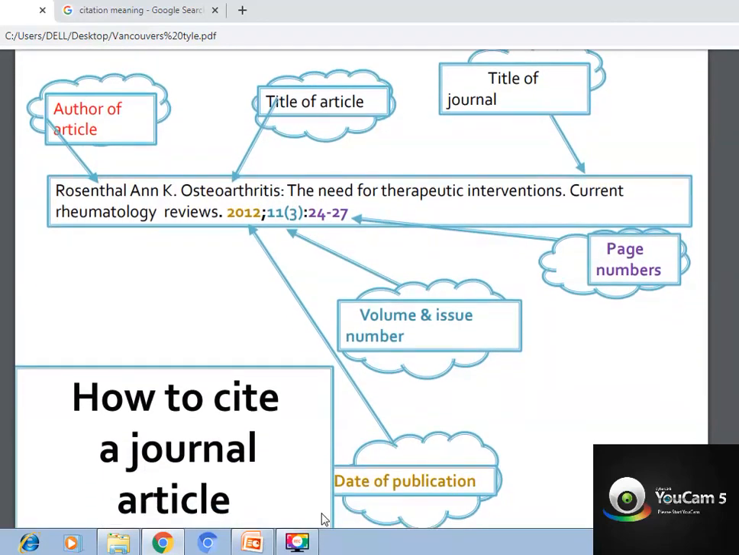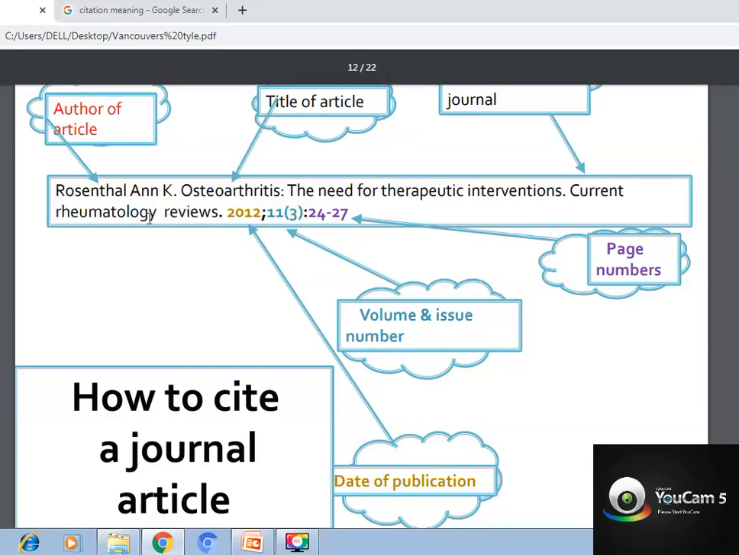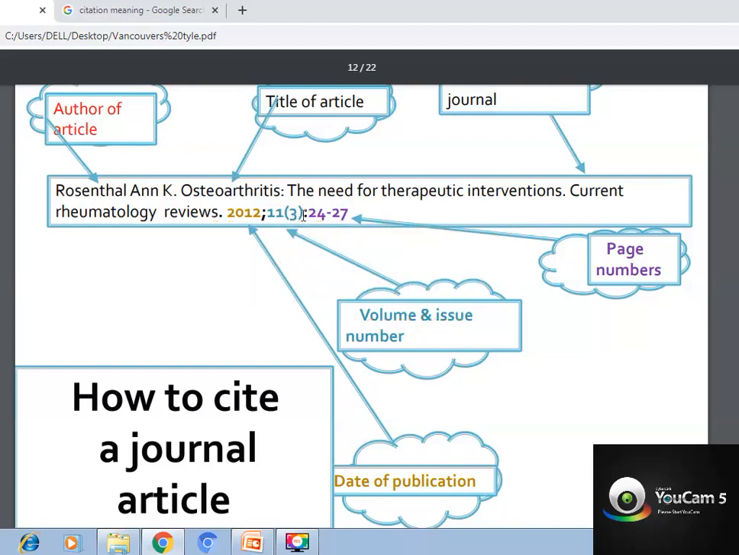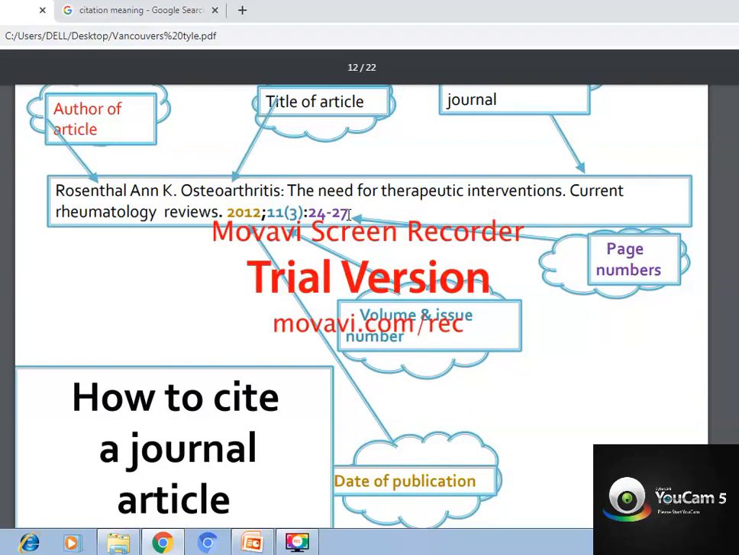So this is another example of how to cite a journal. Rosenthal, author name of the article, and title of the article, osteoarthritis, the need for therapeutic intervention. Current Rheumatology Reviews, this is the journal title, 2012 semicolon 11 and 3 in the bracket is the issue number, and then before the page number you should put a colon, and then the page numbers. Clear?